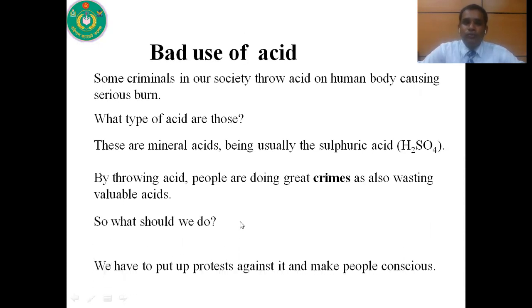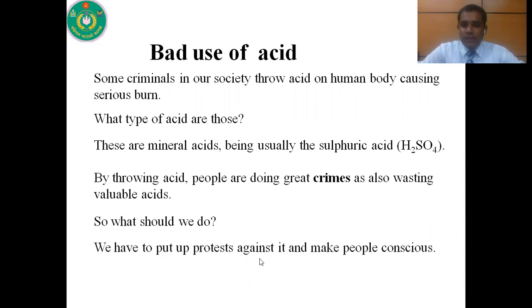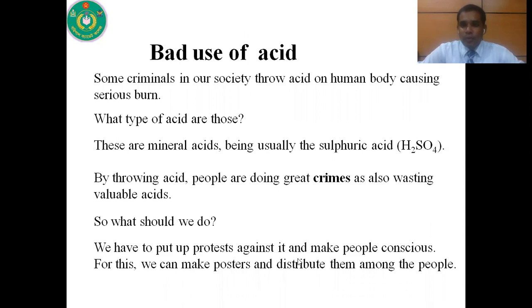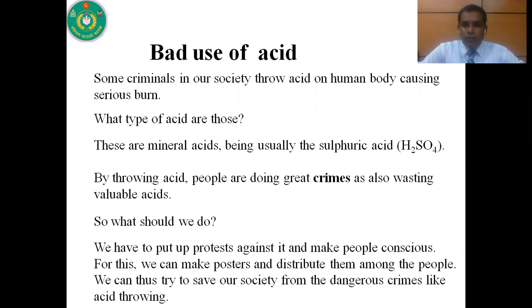So what should we do? We have to protest against it and make people conscious. We can make posters and distribute them among the people for their consciousness. We can try to save our society from dangerous crimes like acid throwing.